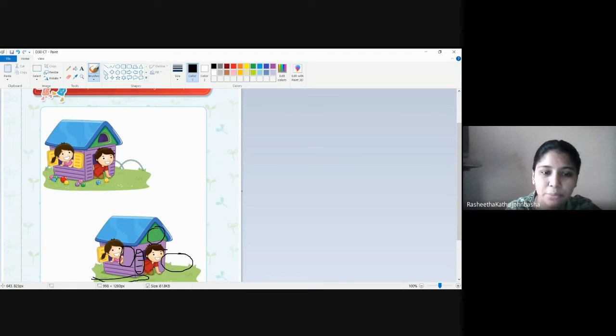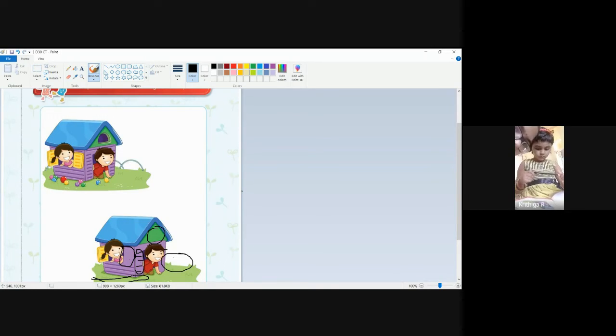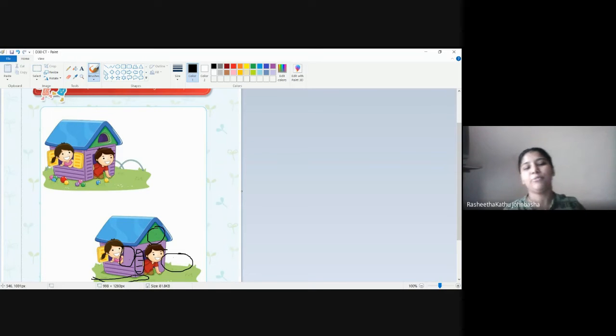Yes. How many? 1, 2, 3, 4, 5. So how many differences have we found? 5 differences. Super, dears. Okay, now we'll do the road counting.